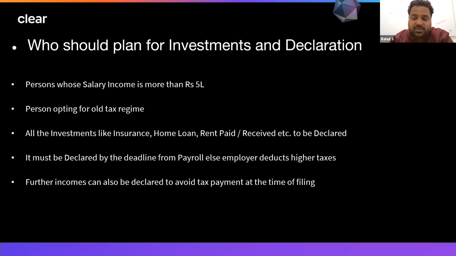So generally, people opt for the old tax regime to plan for the investment, to take benefit of the expenditure incurred, and they try to reduce the income as much as possible so that they can save taxes.